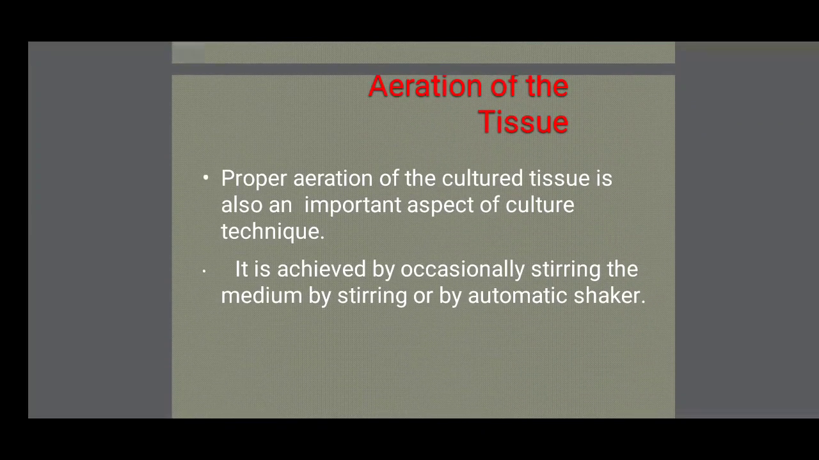Aeration of the tissue. Proper aeration of the culture tissue is also an important aspect of culture technique. It is achieved by occasionally stirring the medium, by stirring or by an automatic shaker. Aeration is the most important. Due to aeration, the growth of the explant is very good. If aeration is lacking, the medium and at the same time the explant are spoiled.